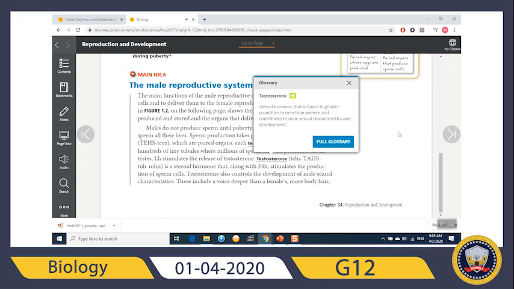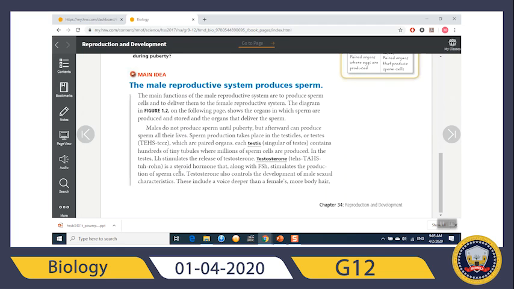Testosterone is a steroid hormone that is found in greater quantities in men than women and contributes to male sexual characteristics and development. You can find this hormone in both male and female, but at much higher levels in males. Testosterone, along with FSH, stimulates the production of sperm cells. Testosterone also controls the development of male sexual characteristics.